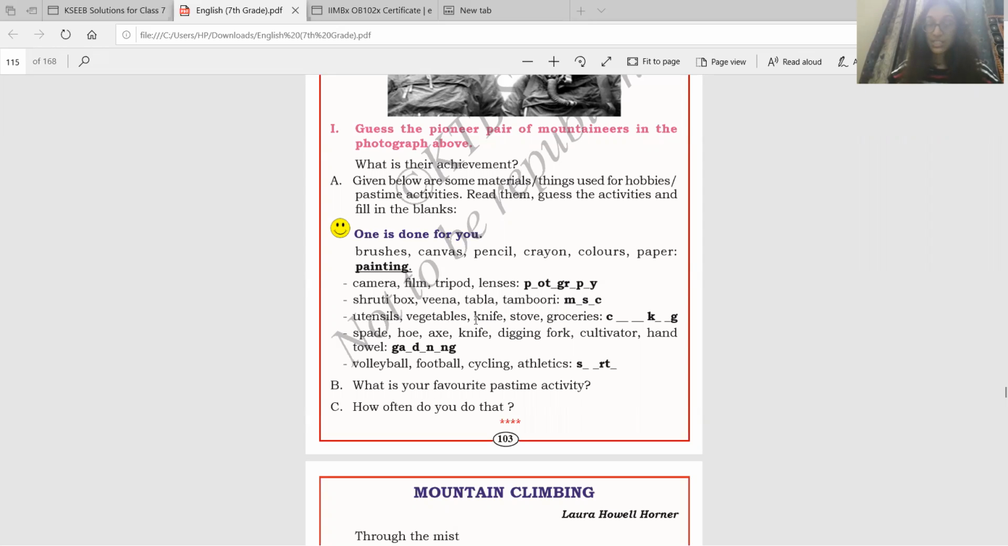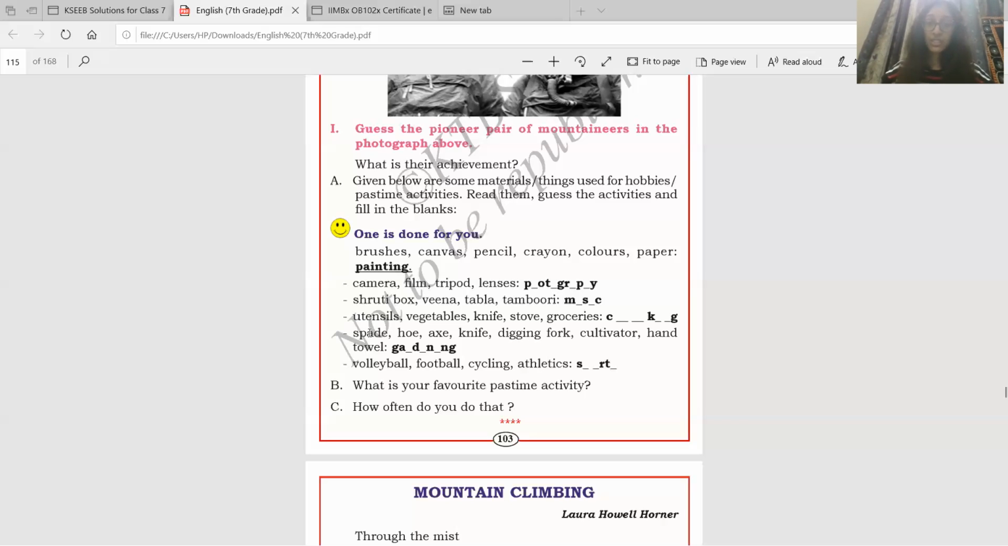Utensils, vegetables, knife, stuff, groceries. Groceries are different things that you need for making food. Now what are all of these? Where do you find all of these? You find all of these in the kitchen. What do you do in the kitchen? Cooking. So here you should put COOKING, cooking.